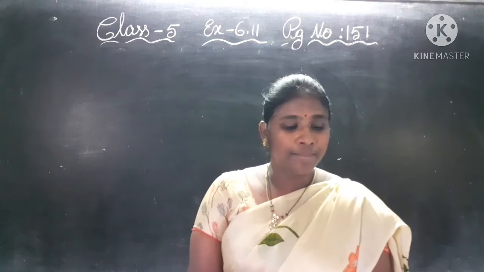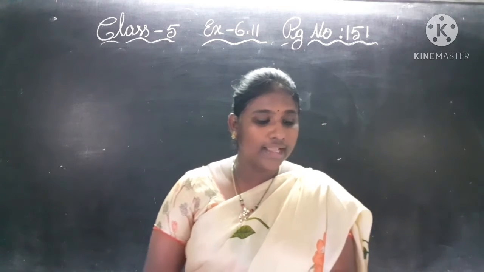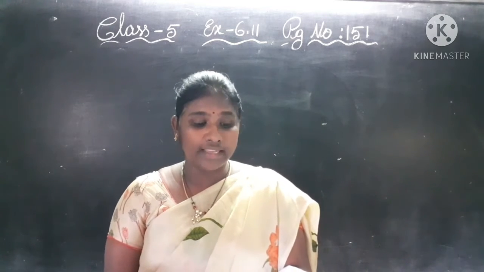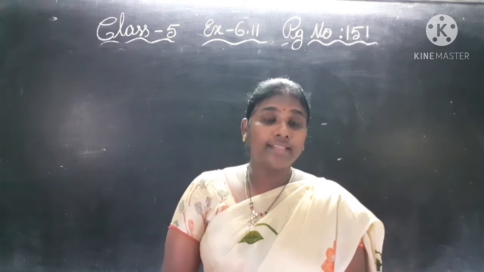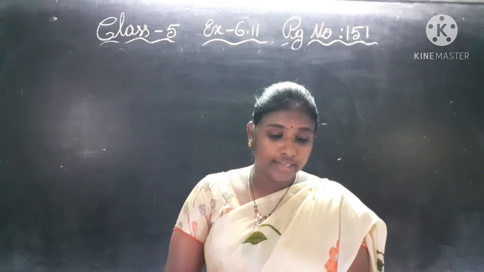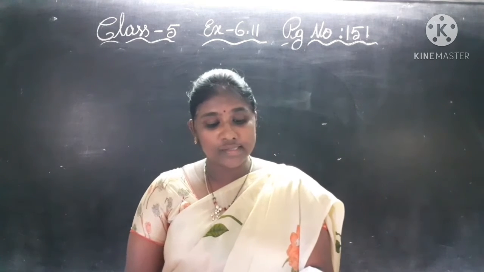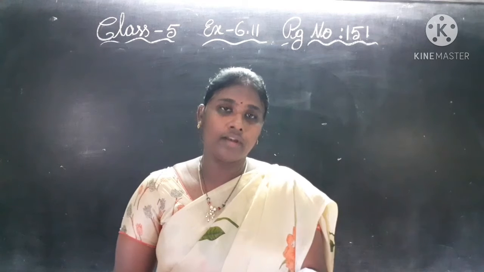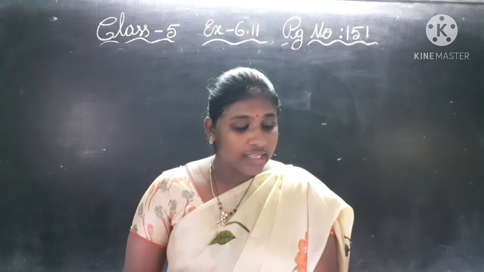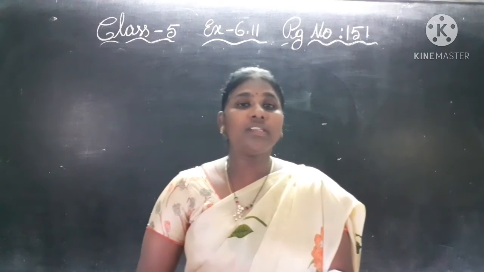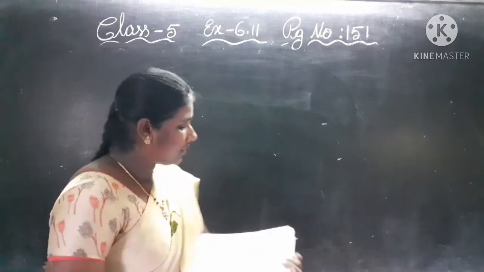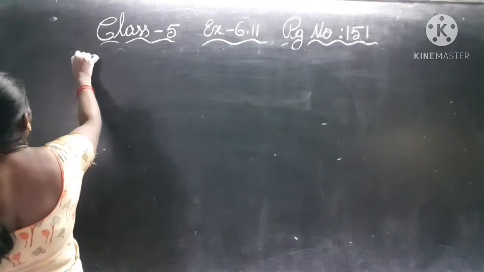Next, fourth question. Sumit travels 6 2 by 3 kilometer in 1 by 3 hours. How much distance would he cover in 1 hour? In 1 by 3 hours he covered 6 2 by 3 kilometer. In 1 hour how much distance covered? See the fourth one answer.